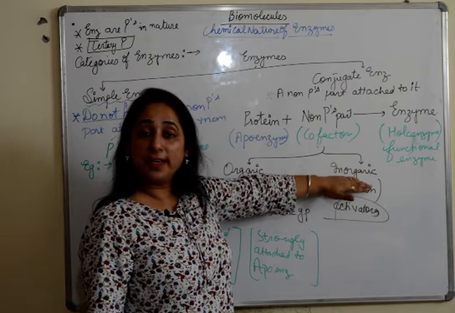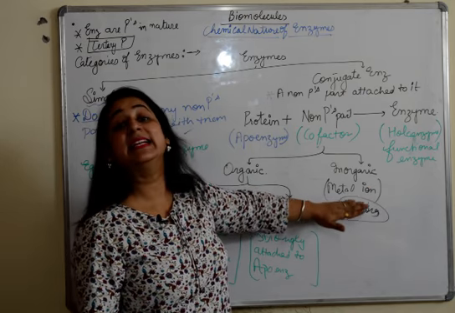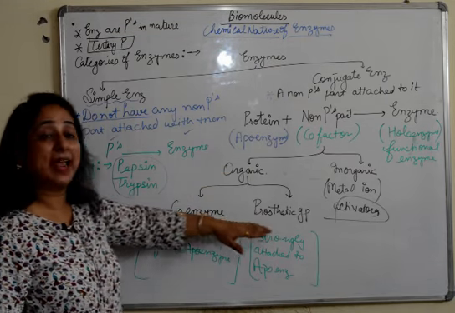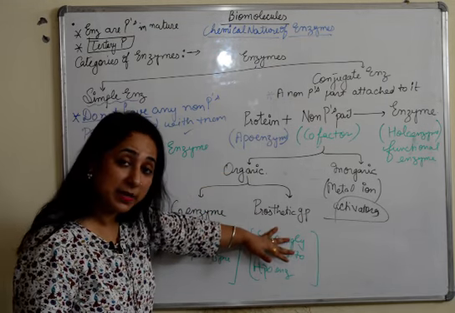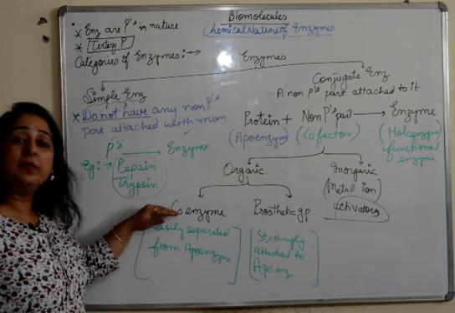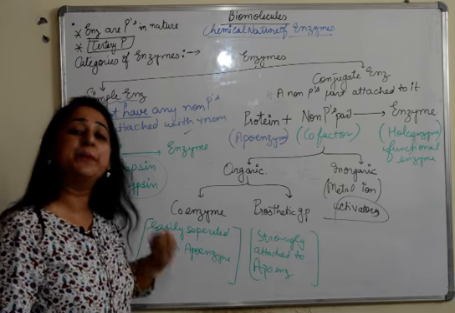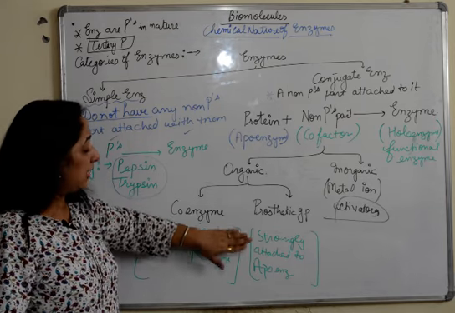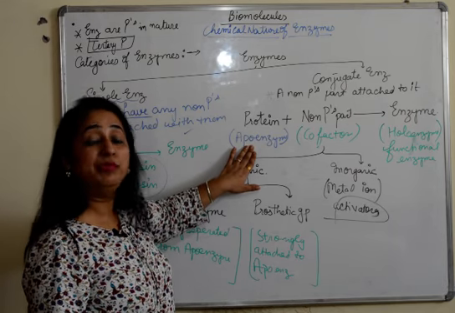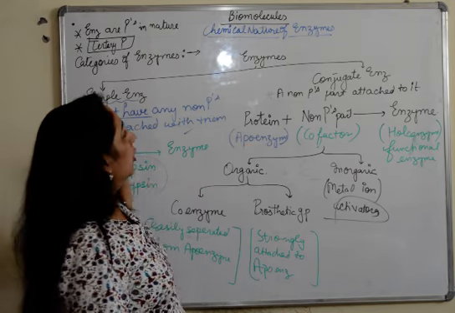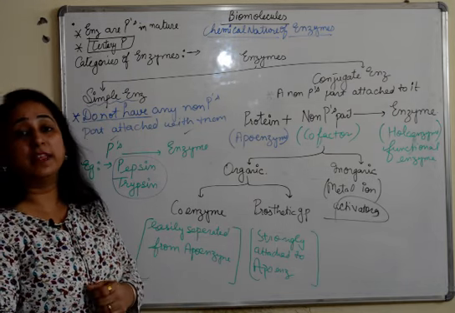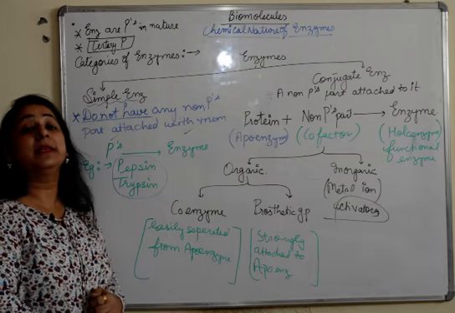This cofactor can be organic and inorganic components. If it is inorganic component, they are metal ions which basically act as activators. And organic are of further two types on the basis of their attachment with the apoenzyme: a coenzyme and a prosthetic group. A coenzyme is the one which is very loosely attached, can be easily separated from the apoenzyme, whereas the prosthetic group is very strongly bonded with the apoenzyme, cannot be removed easily. So these are the various types of enzymes on the basis of their chemical nature, how they are basically formed.